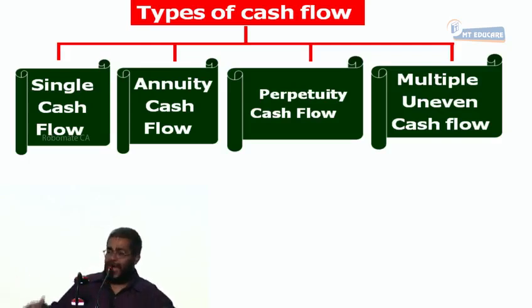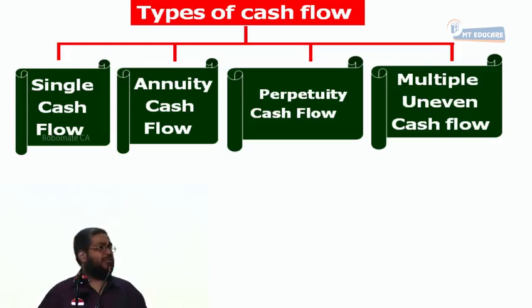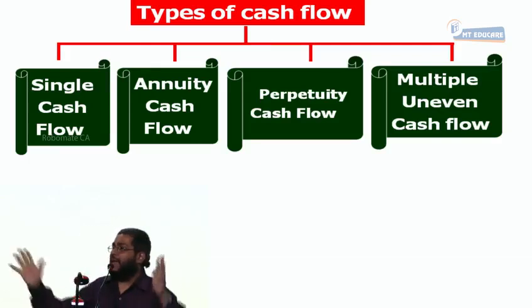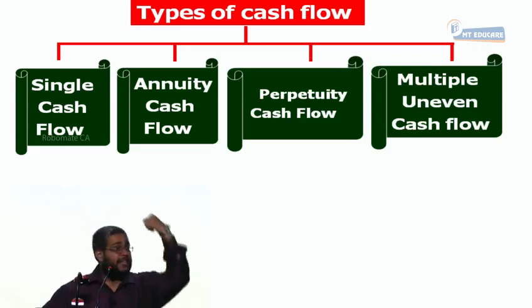The house rent is what? Same on a monthly basis. Then the house rent can be called as what? An annuity for 12 months. Yes or no? Or you take an EMI paid to the bank for years together. Yes or no?